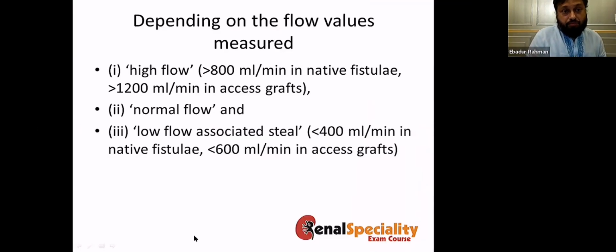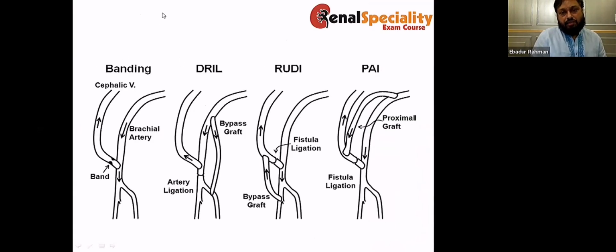So, depending on the flow values, the steal can be either high flow steal, if you have a flow rate more than 800 to 1200, then we call it high flow, normal flow steal, or you have low flow steal. If you have low flow steal, then this fistula needs to be ligated. But if you have a high flow steal, then you have some options. And these are the options.